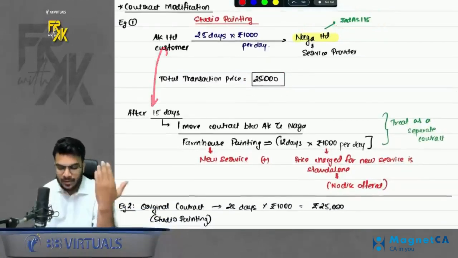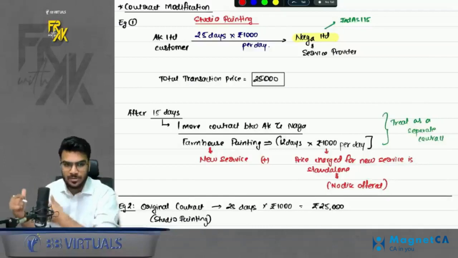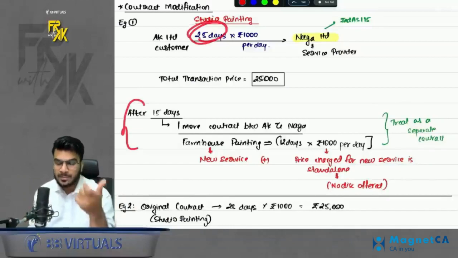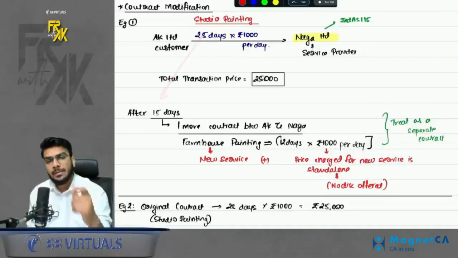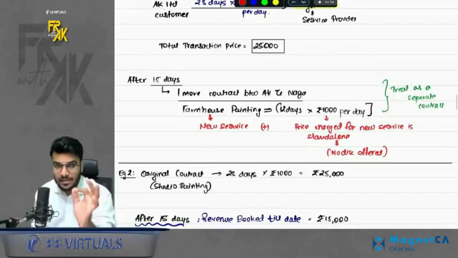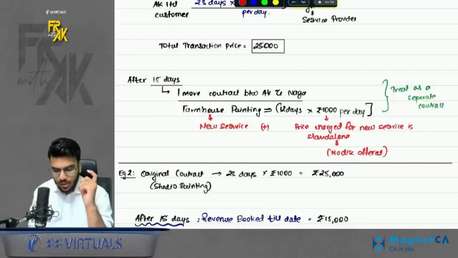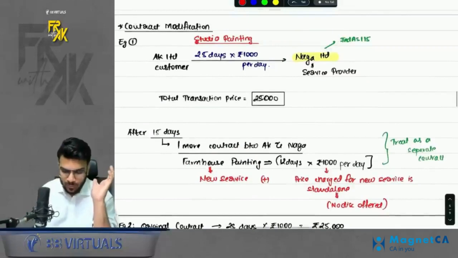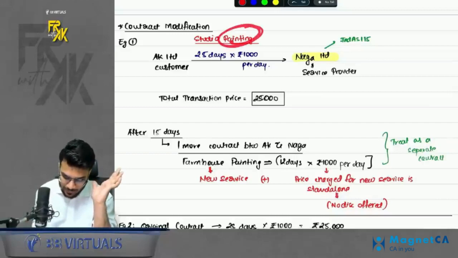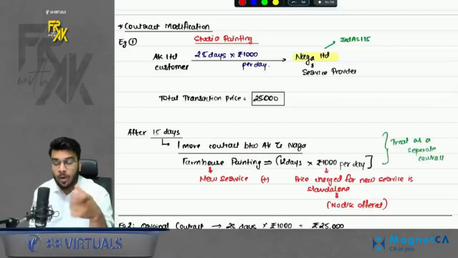After 15 days, I liked Naga's work, so I offered him that I have one more farmhouse which I would love you to paint as well. So here, did the old contract expire? No, only 15 days lapsed. Immediately after 15 days, I told him I want to enter into one more contract. So now just see what are the modifications of the new contract. I am telling him to provide me a new service where I am telling him now studio you are painting, also paint the farmhouse. So it is a new service which is being added. Don't say sir, it is painting only now. He was painting studio, now I am asking him to paint farmhouse. New service is added.